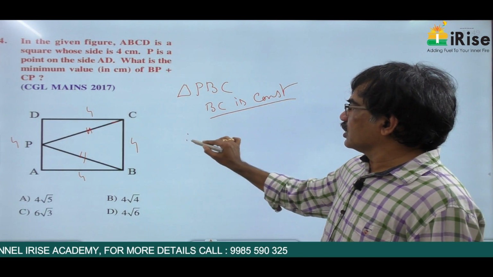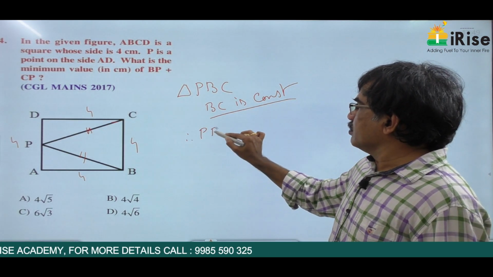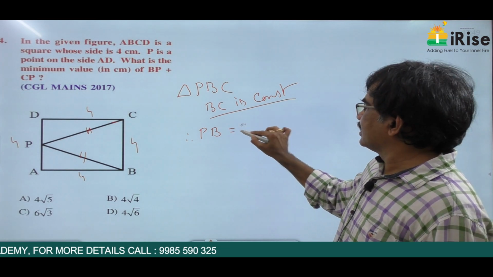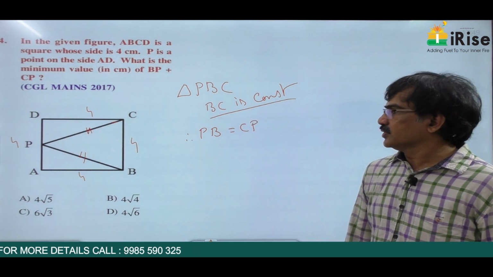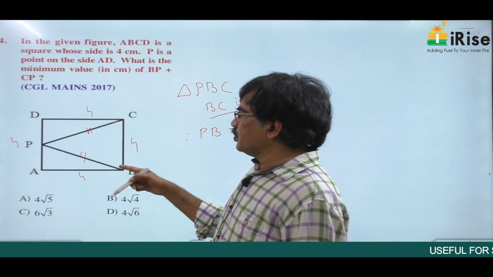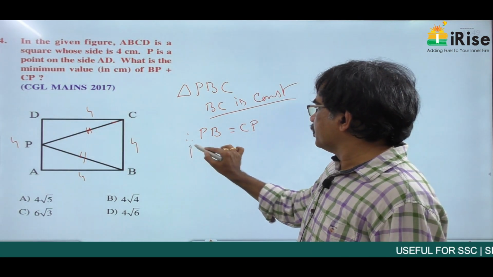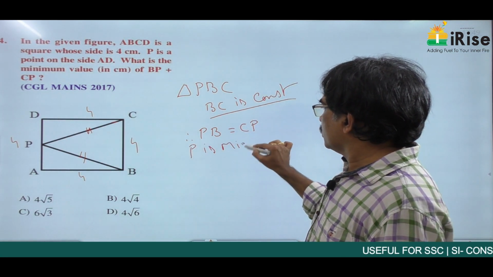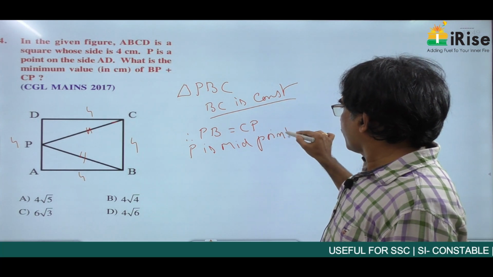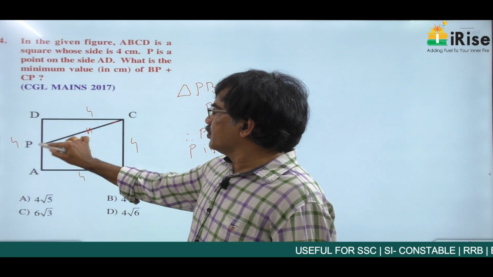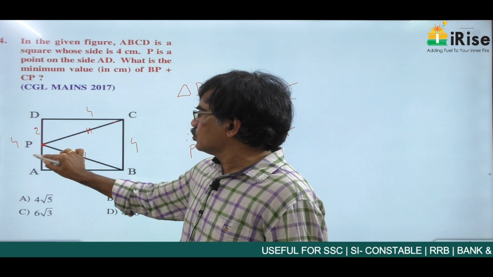So therefore, PB must be equal to CP. PB and CP are equal if and only if P is the midpoint. So if P is the midpoint, the total is 4, therefore this is 2, this is also 2.